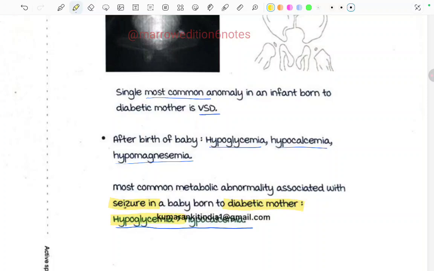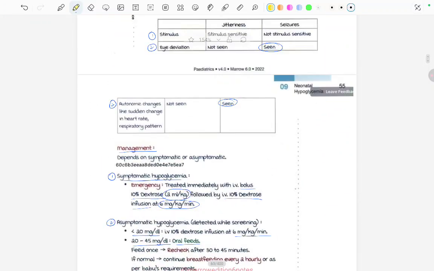Okay, so this was all about this chapter, neonatal hypoglycemia.